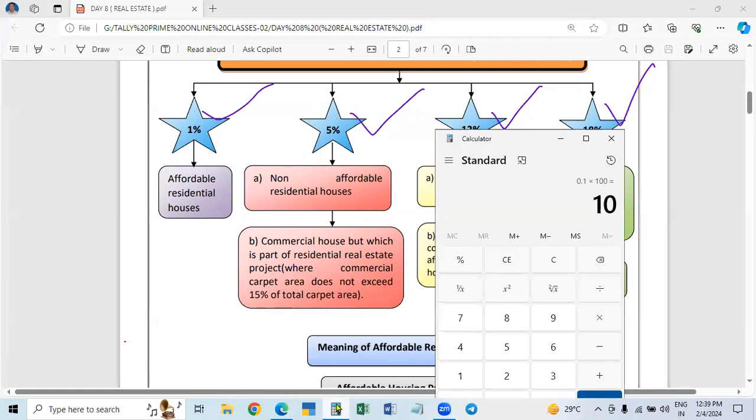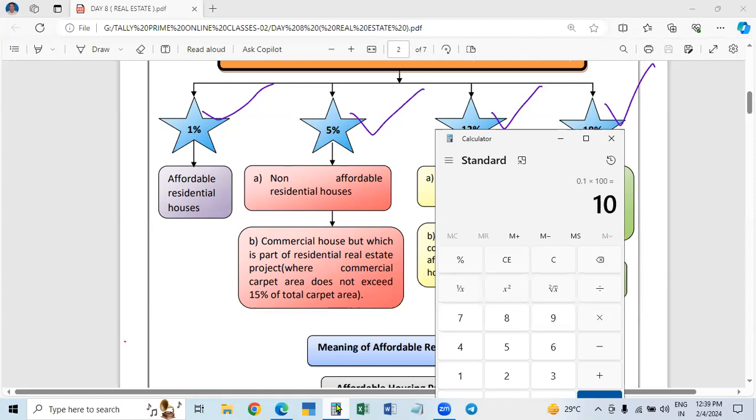In this case, if the carpet area of the commercial house is not more than 15% of the total area, that means the area of the commercial building divided by the total area of all the houses, into 100, that is 100 divided by 1,000 into 100, it will be 10%.